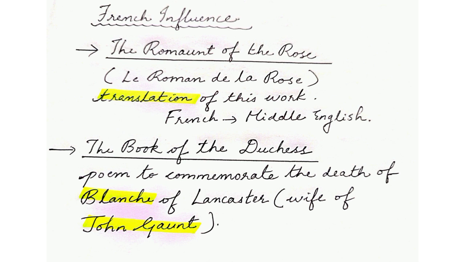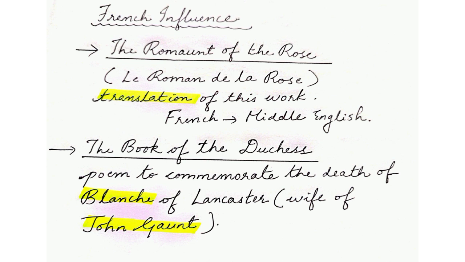The first work is The Romaunt of the Rose. The actual title is Le Roman de la Rose. Now, this work is not originally written by Chaucer. It was a translation of a French work from French to Middle English.